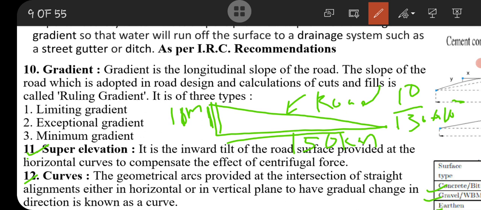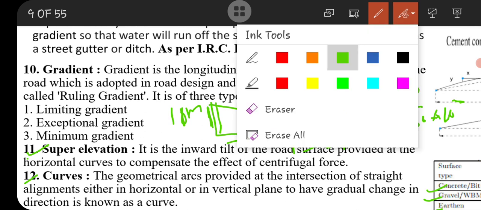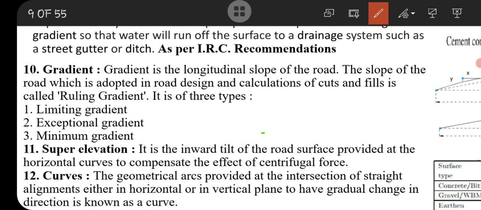Super elevation means, let's say this is your vehicle. If this vehicle is running on a straight road, then there is no need for providing any super elevation.